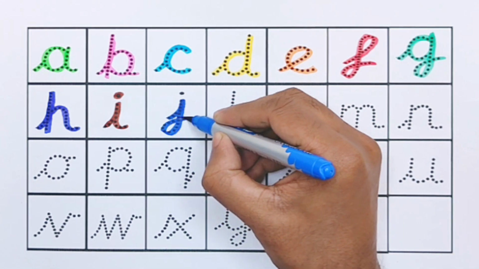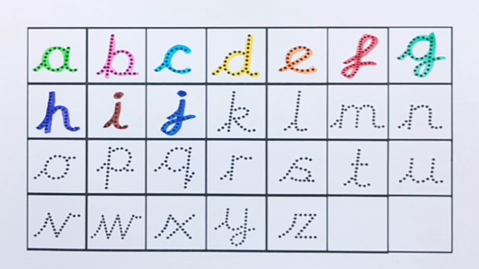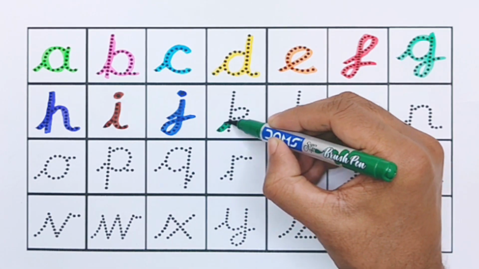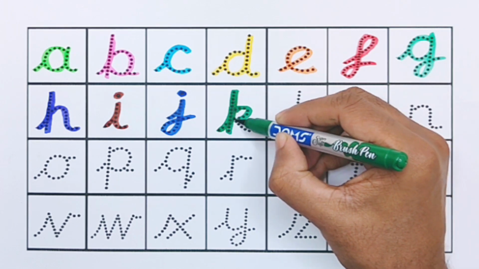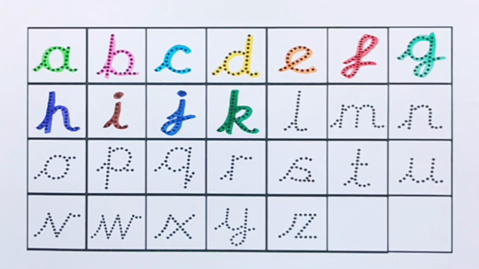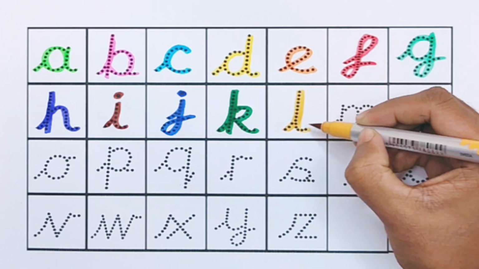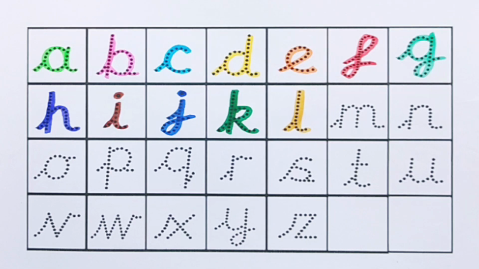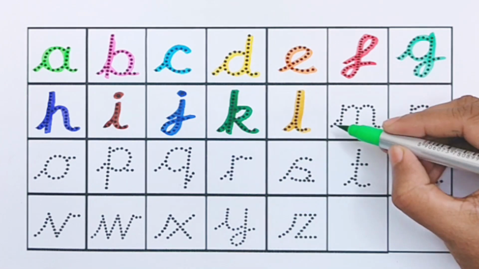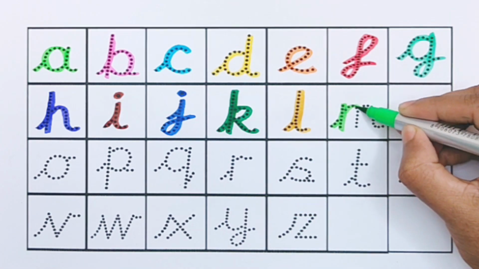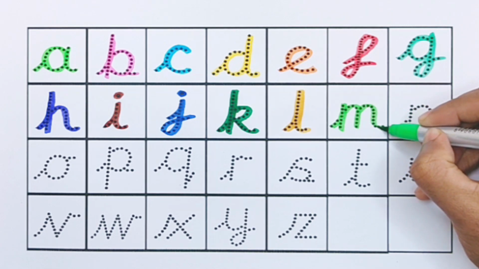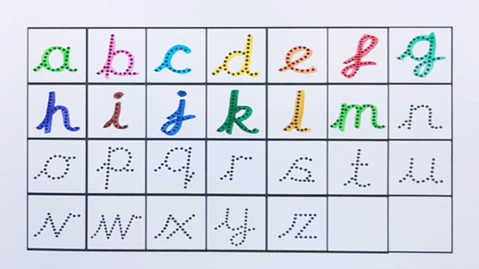J for juice. Green color. K for kite. Yellow brown color. L for lollipop. Light green color. M for mango.